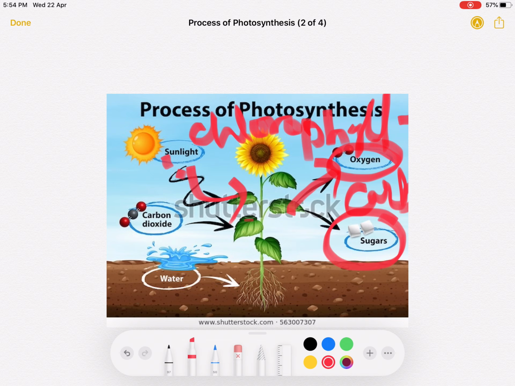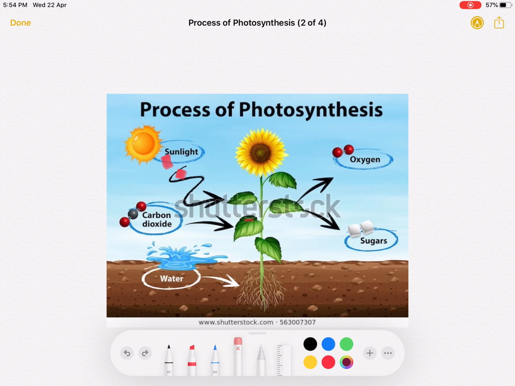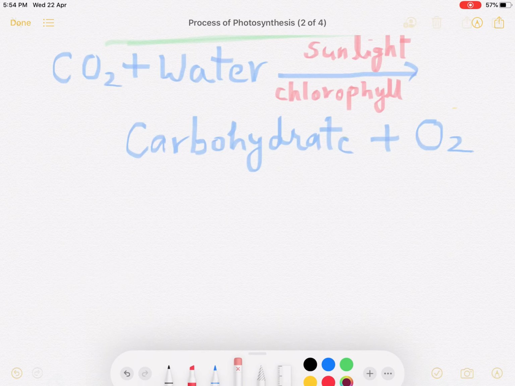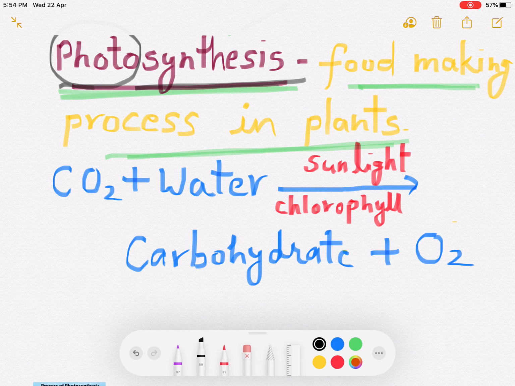If there is no photosynthesis reaction, then how can we get oxygen, which is the most important gas for us? So this is the reaction. You can check this reaction.